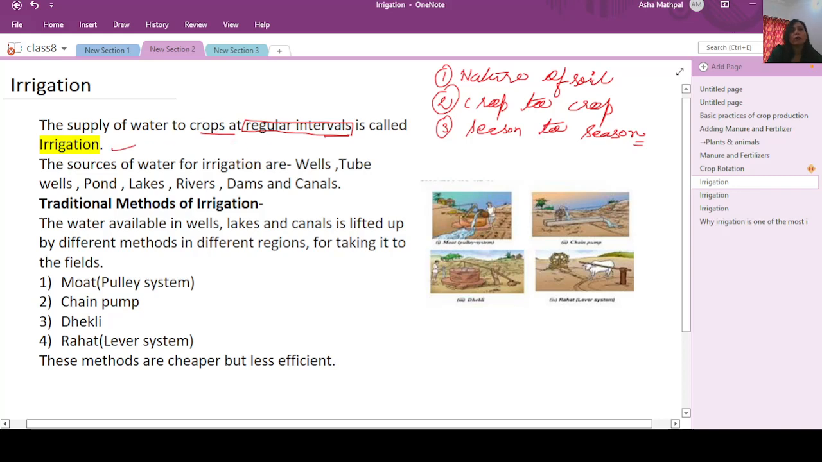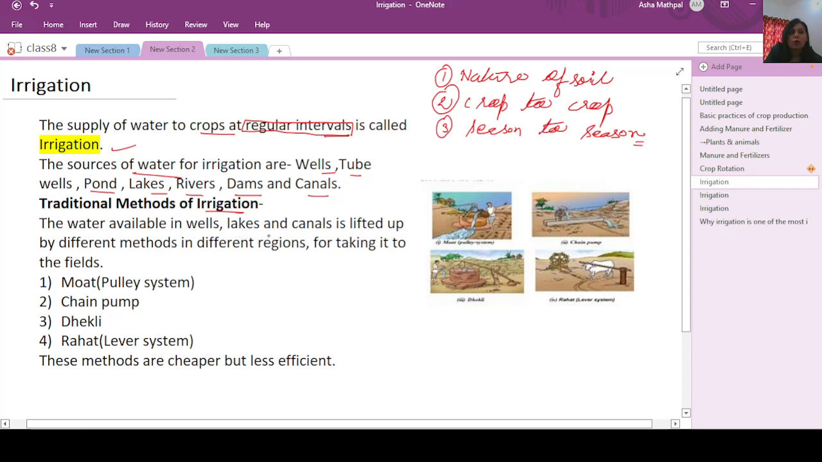From where we are getting this water, that becomes the source of irrigation. So these are wells, tube wells, then we have pond, lake, rivers, dams and canals. Now what are the traditional methods of irrigation? Traditional methods were used in earlier days and were less efficient, because in such techniques either humans or animals were involved in lifting up the water. But nowadays the modern techniques of irrigation are more popular in the field.